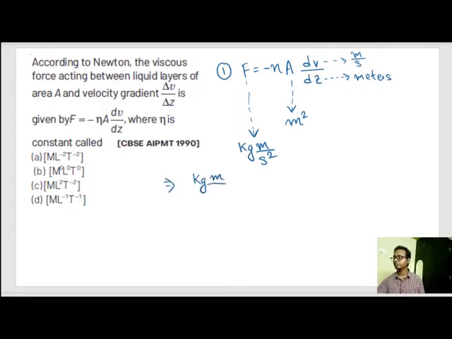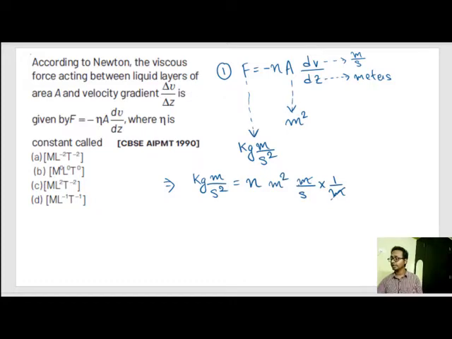Kg meter per second square is equal to η into meter square into meter by second into meters divided by meters. This meter and this meter get cancelled.